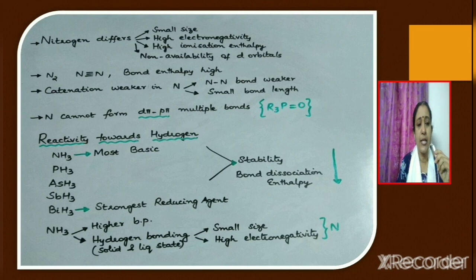It is because in ammonia, the different ammonia molecules are highly associated by intermolecular hydrogen bonding. Hydrogen bonding exists in the solid state as well as in the liquid state of ammonia. Since the molecules are highly associated by intermolecular hydrogen bonding, the boiling point of ammonia is comparatively higher. Why is hydrogen bonding present in ammonia? It is because of the small size of nitrogen atom and high electronegativity of nitrogen atom.